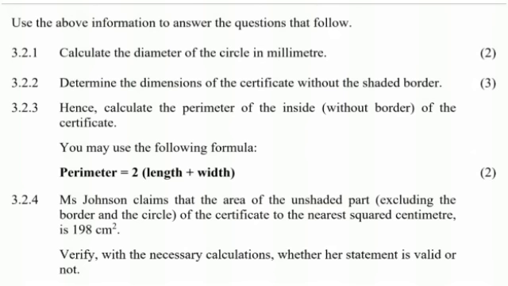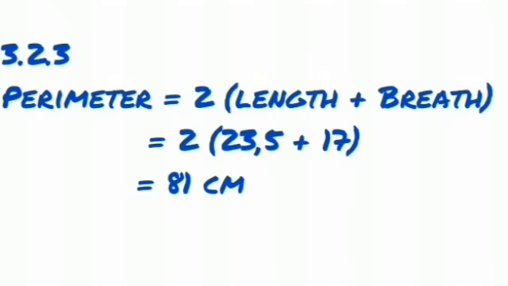In 3.2.3, it says, hence, calculate the perimeter of the inside without borders of the certificate. You have been given the formula for perimeter is 2 open bracket length times width. So we are going to use the length and the width that we just calculated in 3.2.2, and this is why you have to be careful even in the test, because these questions follow each other. If you got 3.2.2 wrong, it will affect your 3.2.3.